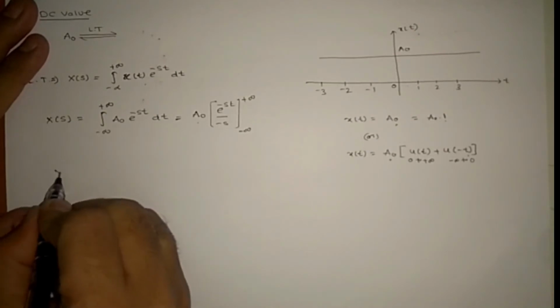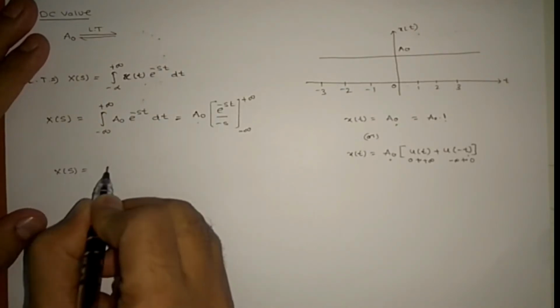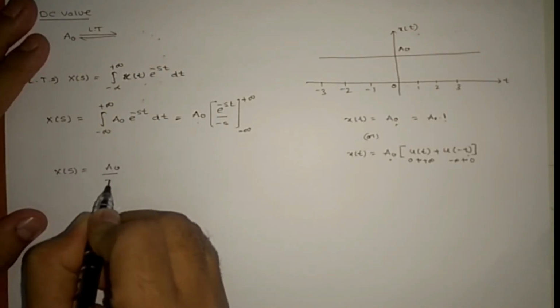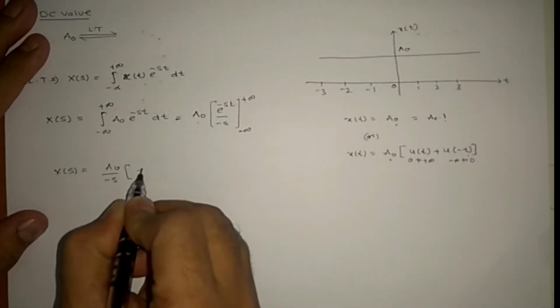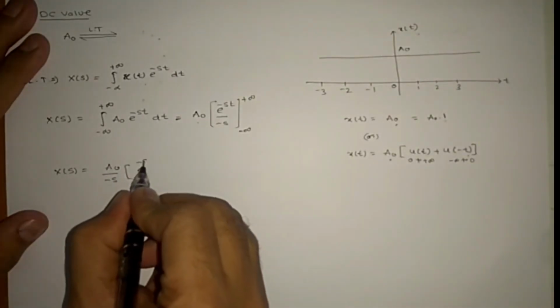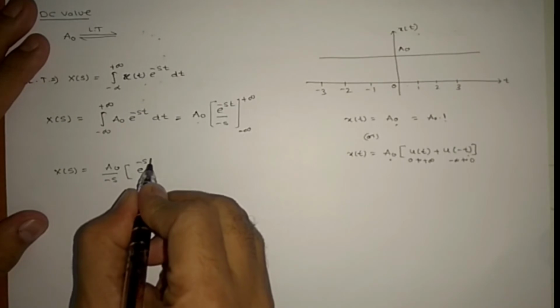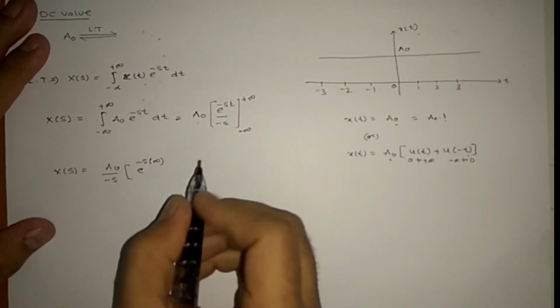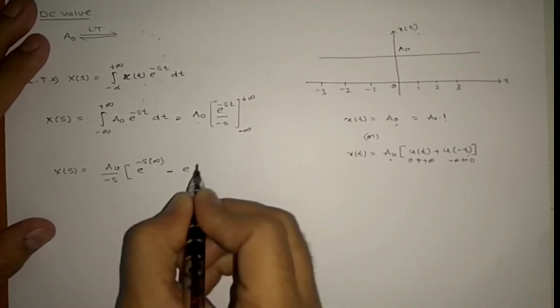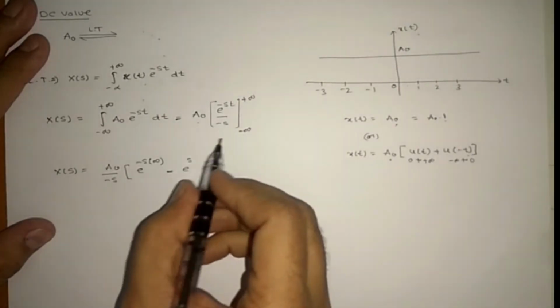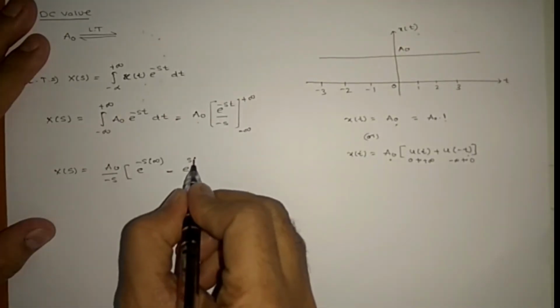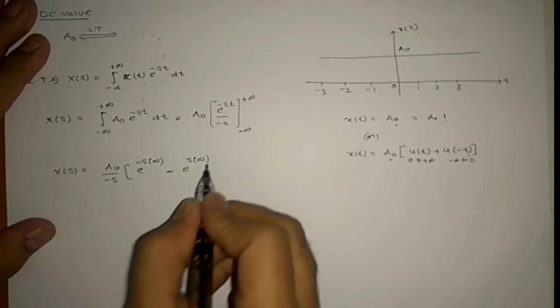So x of s equals A naught by minus s, e power of minus s times plus infinity, minus e power of minus s times minus infinity, right?